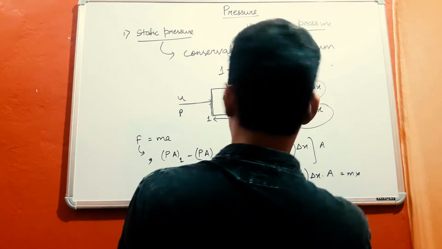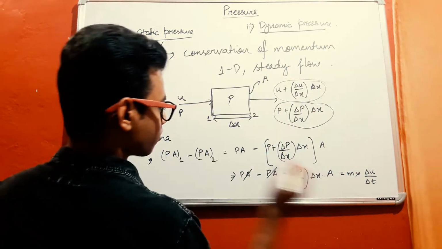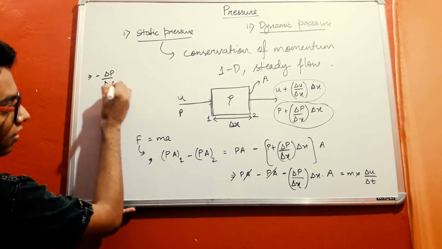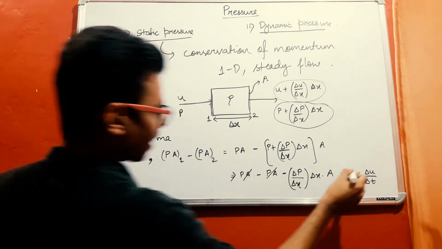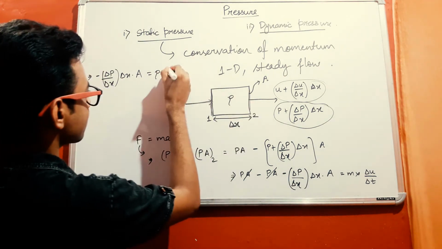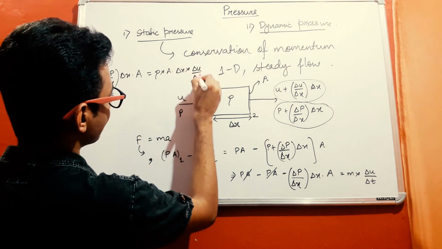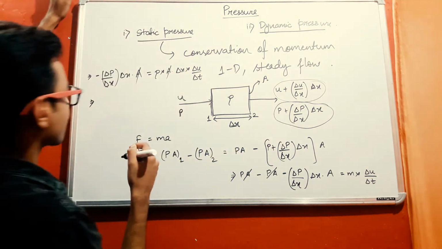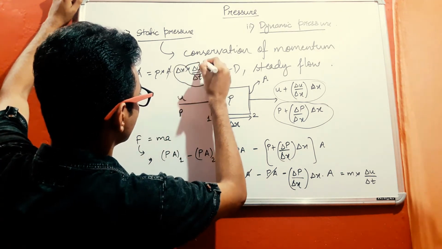This mass into acceleration will be mass into change in velocity upon change in time. So this I can write as negative of del P upon del x into del x multiplied by area, that is equal to, now mass I can write as density into volume. So what is the volume? That is area into distance, A into delta x into delta U by delta T. This A is going to cancel, and this del x upon del T, this term I can write as U, that is nothing but velocity